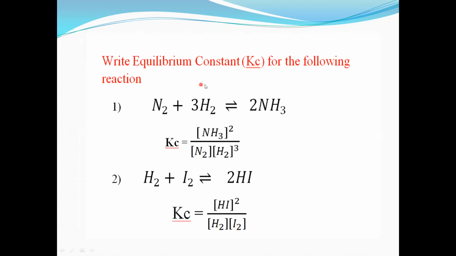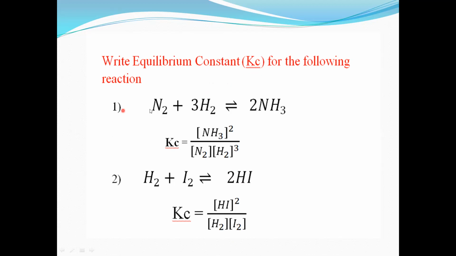Maybe a multiple choice question will ask, equilibrium constant is denoted by dash, so remember that it is Kc. Now we have to write the equilibrium constant Kc for the following reaction. The reaction is given and it is very simple. We have to write directly the value for Kc.